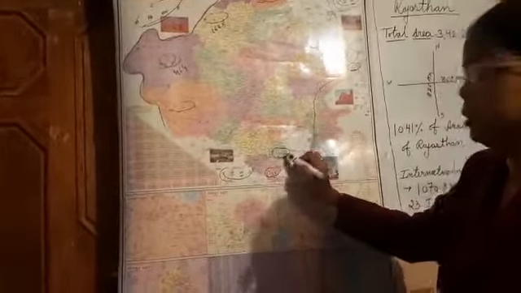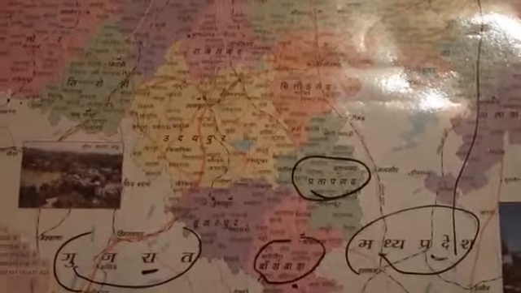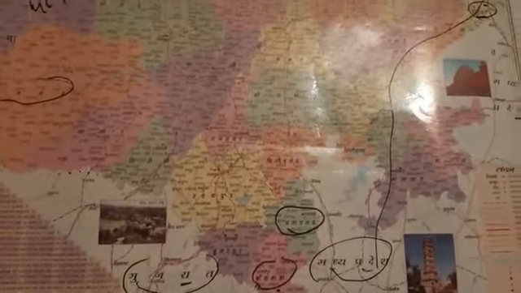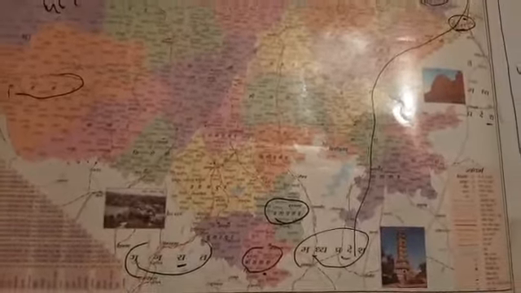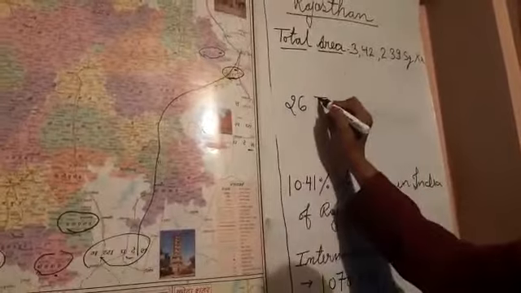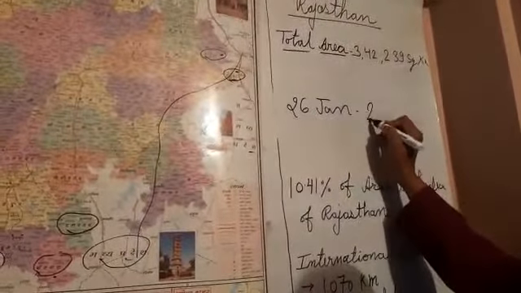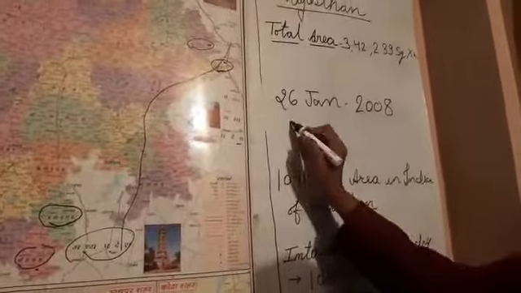This is Pratapgarh. Look, this is Pratapgarh. It is a new district and it was formed on 26 January 2008. You may mention here: 26 January 2008, Pratapgarh formed.